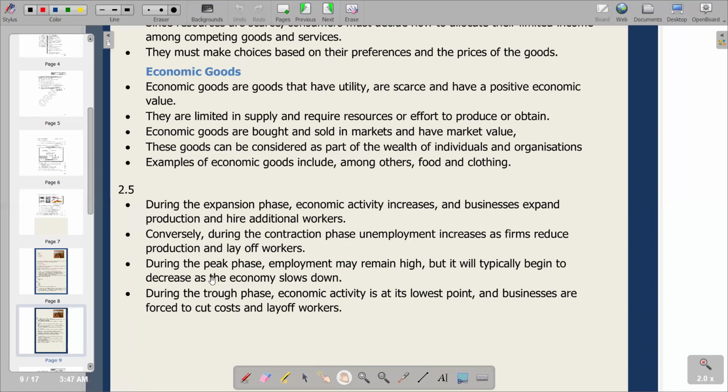Immediately after the peak, obviously, it's not going to stay much longer, because immediately after that we are going to see a drop whereby the economy now goes into a recession. That is after a period of a peak. Then on the last point, during a trough phase, economic activity is at its lowest point, and businesses are forced to cut costs and lay off workers. So this is what we have on the last part, which is 2.5.